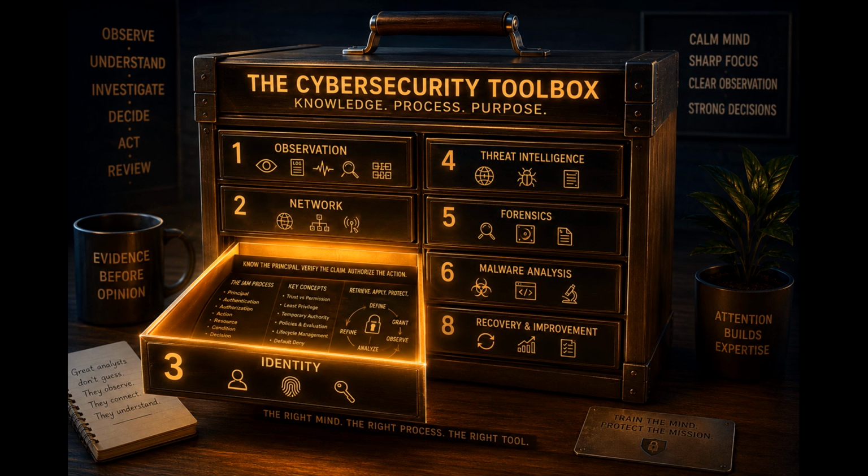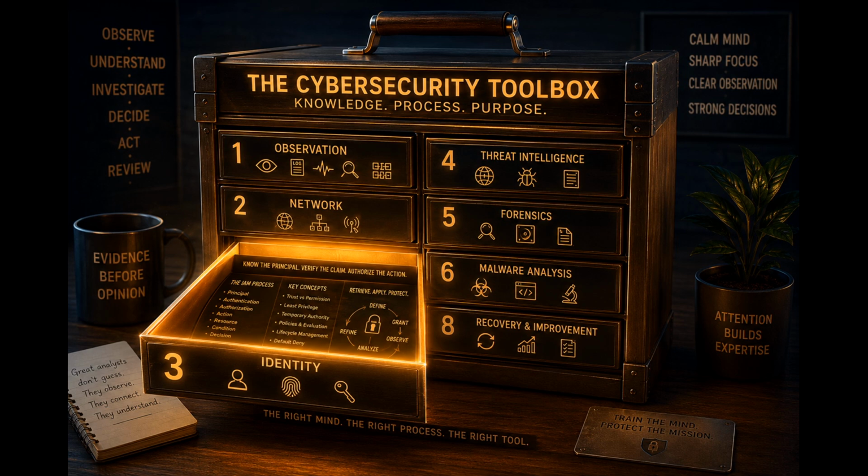Access begins with identity. Before a file is opened, a secret is retrieved, or an AWS resource is modified, the system asks a simple question: who is making the request? This question begins every secure decision. Do not begin with permissions. Begin with the principal: a person, a workload, a service, a role, a federated identity. Everything else depends on correctly identifying the requester.